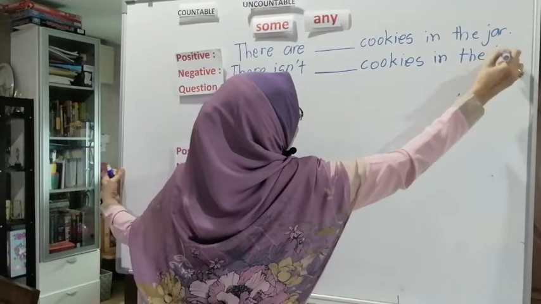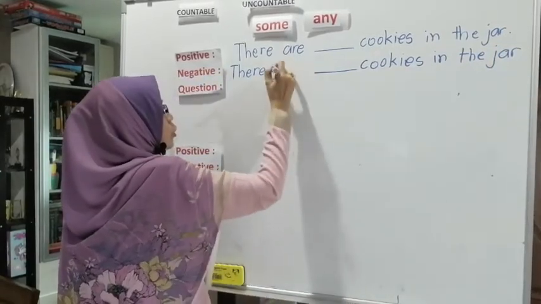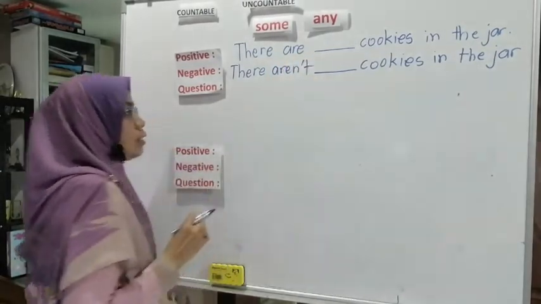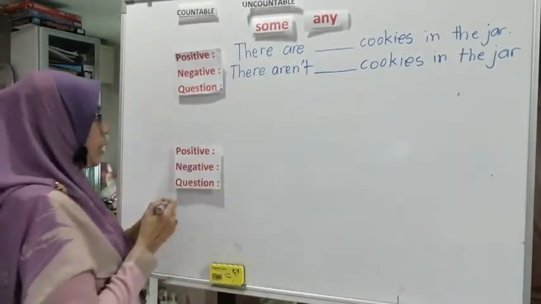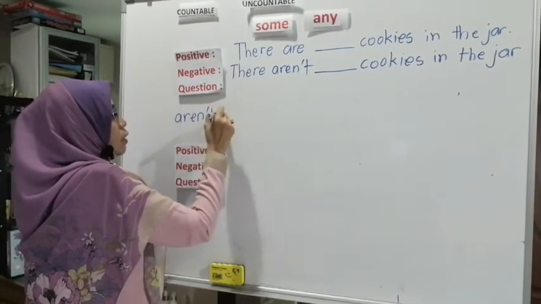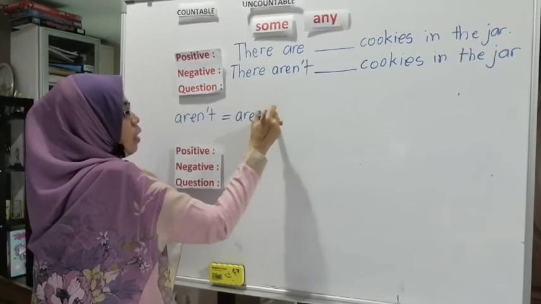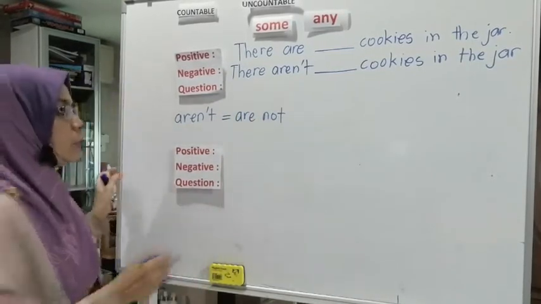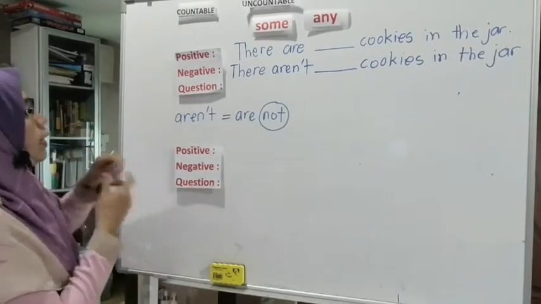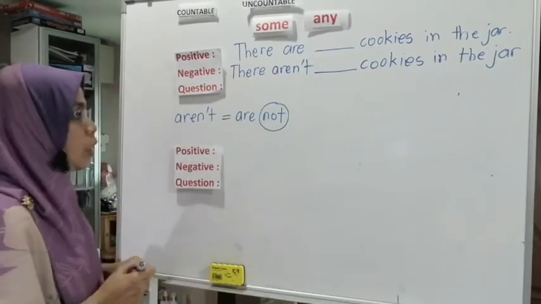To make it less confusing, I change the word isn't to aren't. Aren't means are not. The word not is negative. So there aren't cookies in the jar.